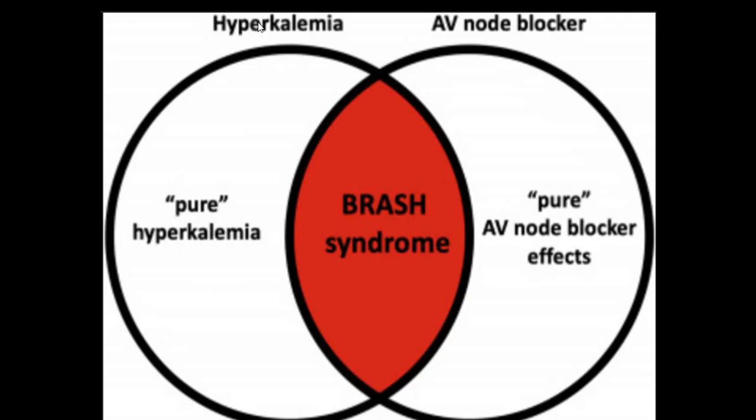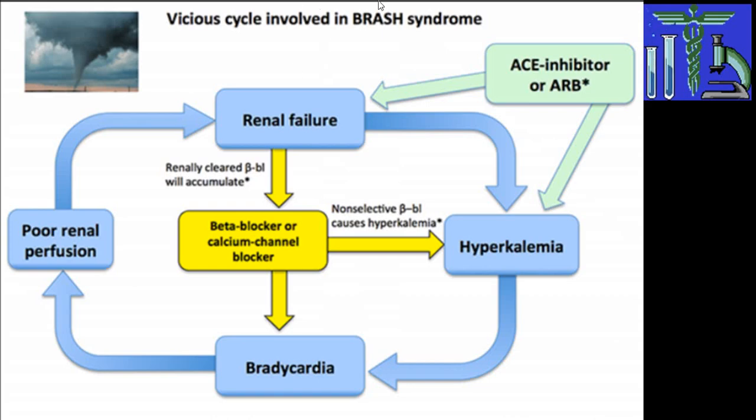So there is hyperkalemia and the person is using AV node blockers. So pure AV node blocker effect plus pure hyperkalemia together will give rise to what we call Brash syndrome. So two things have to be there: development of hyperkalemia, either because of the drug itself or because of renal failure, and the person has to be on an AV node blocker, either CCB or beta blockers. These people will be more prone to Brash syndrome. This we have already explained in detail. Again I will be repeating.